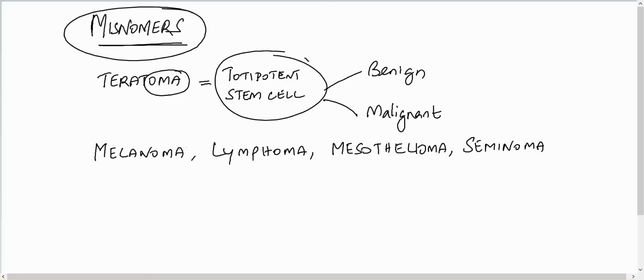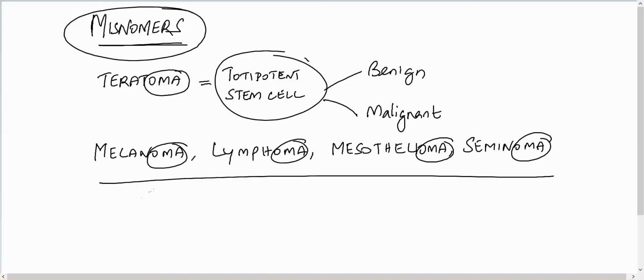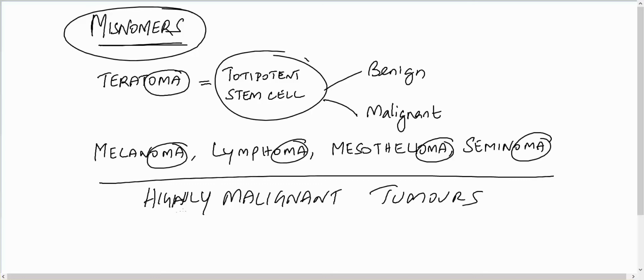So these are the tumors with oma in the end. It looks like a benign in terminology, but they are highly cancerous tumors. Highly malignant tumors, very aggressive tumors they are generally. So they are given a wrong name.